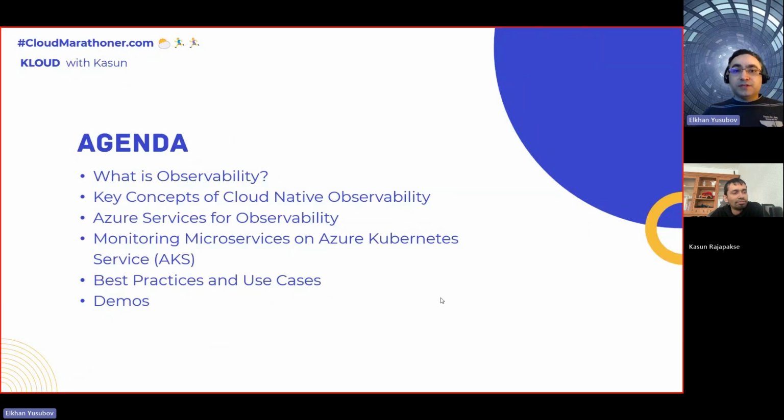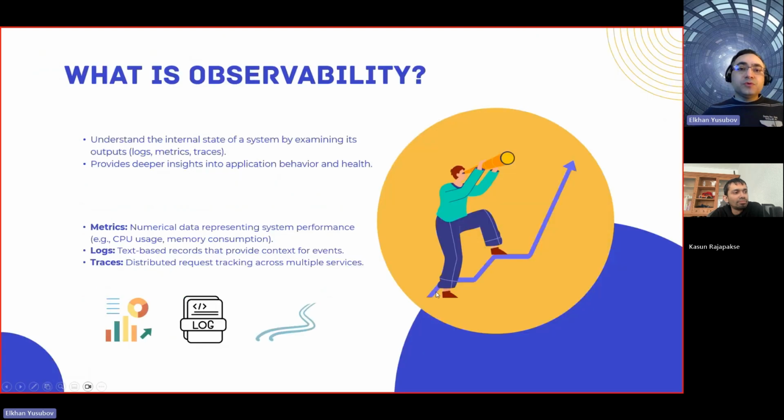All right, so let's kick this off with the first part: what is observability? If you have been doing some cloud administration, maybe DevOps or DevSecOps type of work, it could also be SRE, you're probably very familiar with this concept. When we talk about observability, it is much deeper and goes beyond regular monitoring.